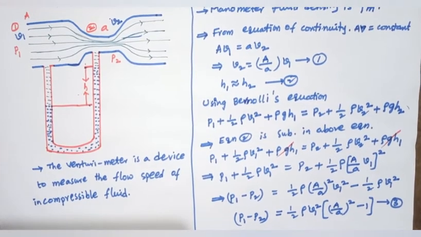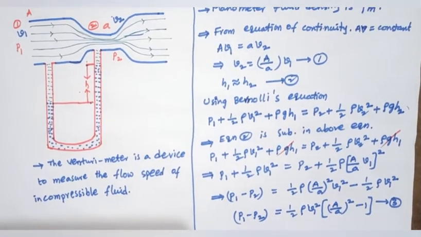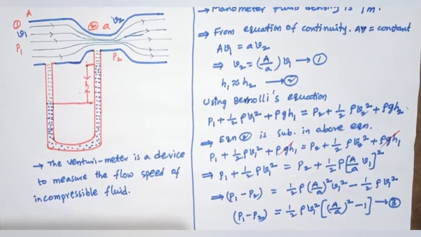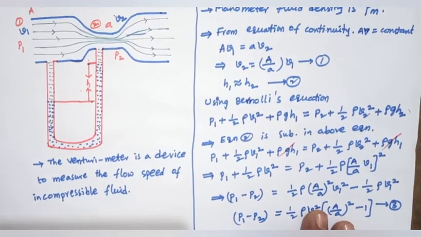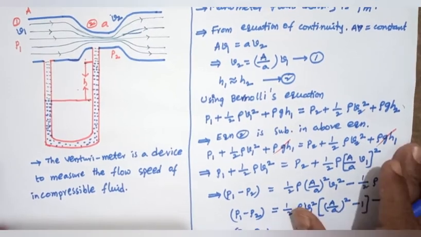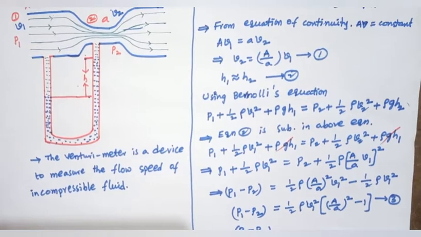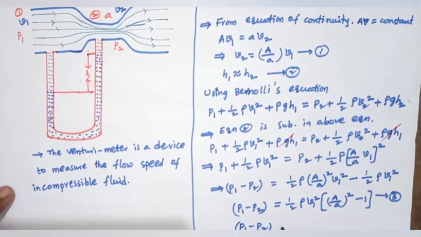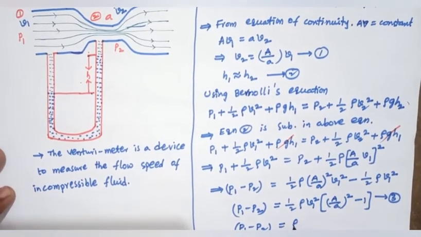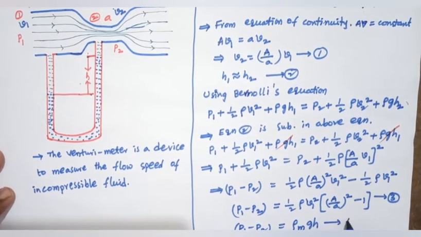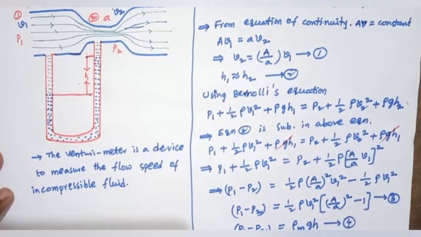So the change in pressure, P1 minus P2, equals rho m g h. This is equation number 4.